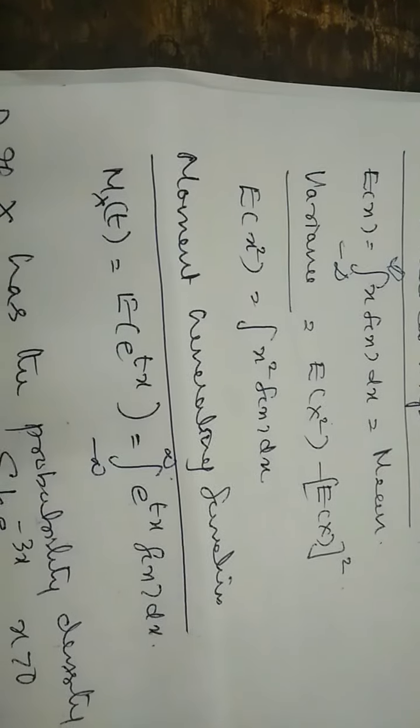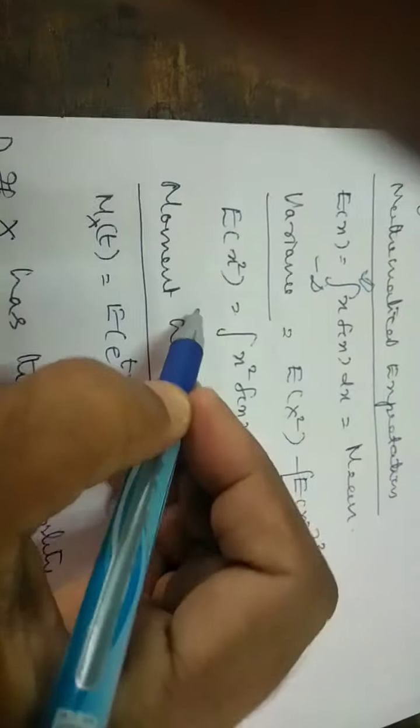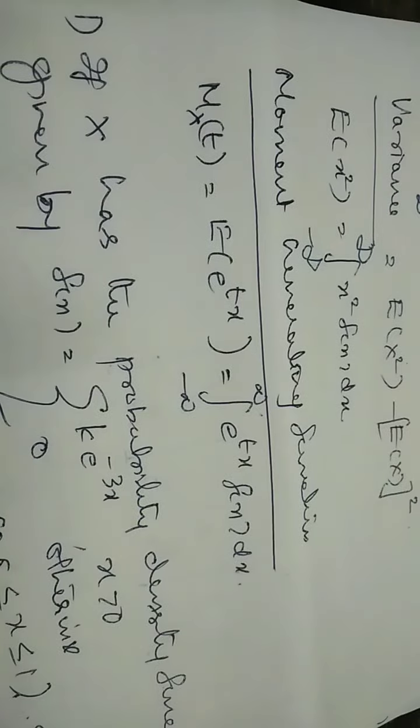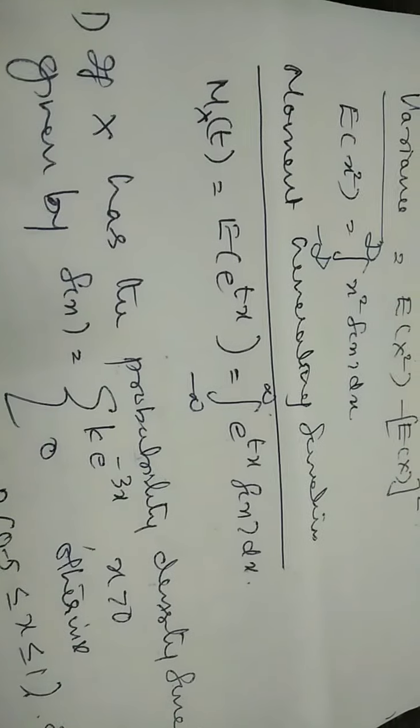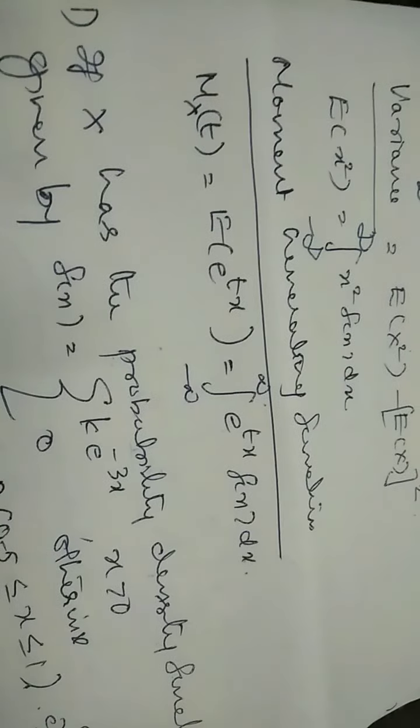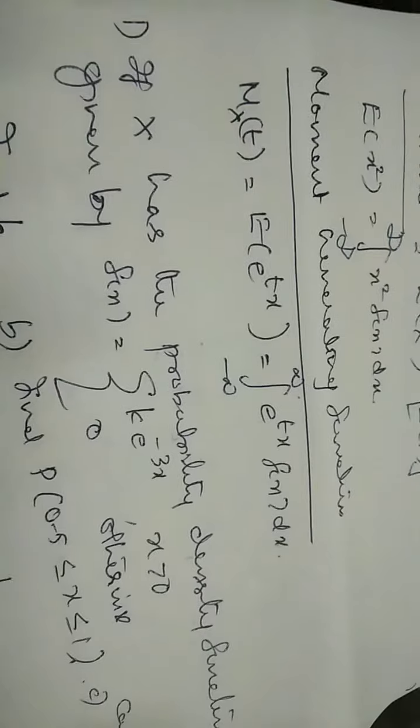So what is expectation of x squared? It is equal to integral x squared fx dx minus infinity to plus infinity. And what is fx dx? Fx dx is the probability density function in the case of a continuous random variable. Next is the definition of moment generating function. It is mxt is equal to expectation of e raised to tx and is equal to integral minus infinity to plus infinity e raised to tx fx dx.